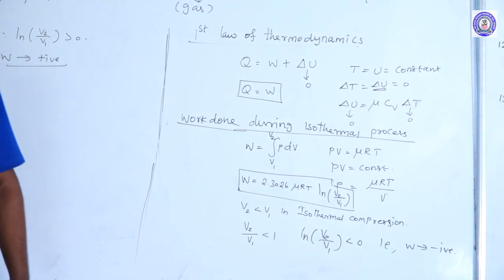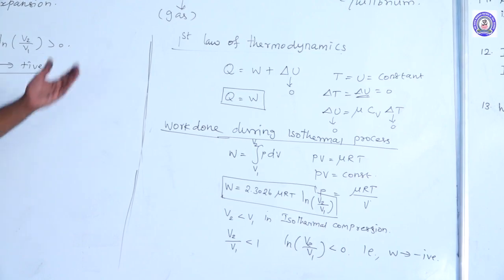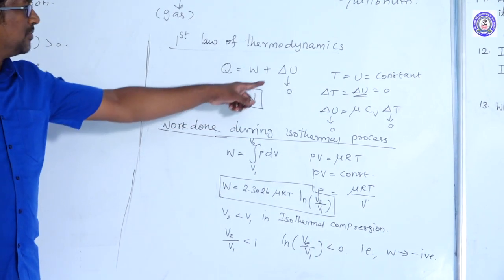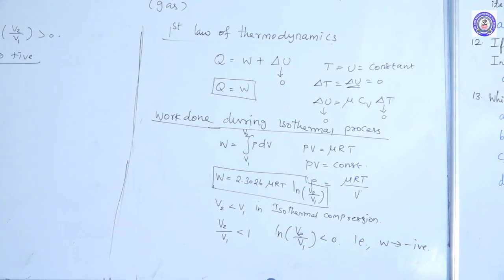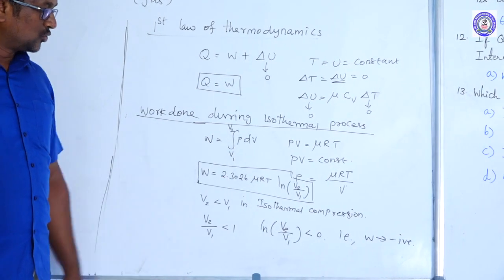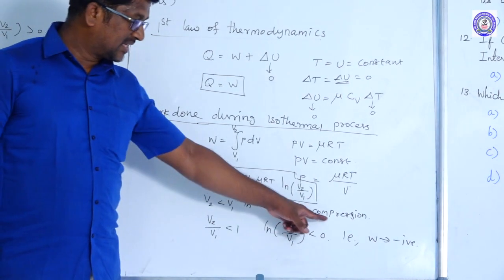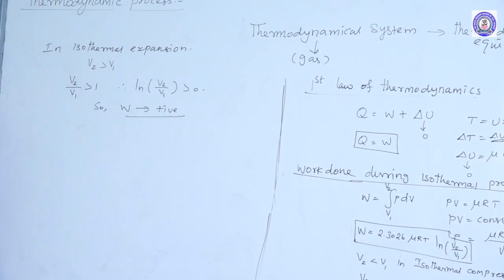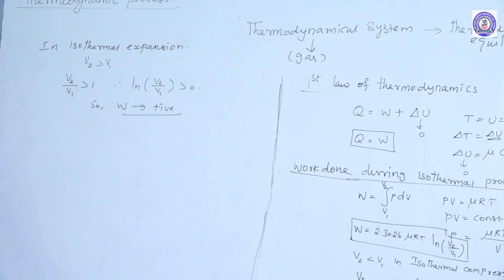So the equation of state for an isothermal process is PV is equal to constant. And the first law of thermodynamics for an isothermal process gives Q is equal to W, because the change in internal energy value is 0. The equation for work done during an isothermal process is W is equal to 2.3026 mu RT log V2 divided by V1. In isothermal compression, work done value is negative. In isothermal expansion, work done is positive. Right? So this is about the isothermal process.